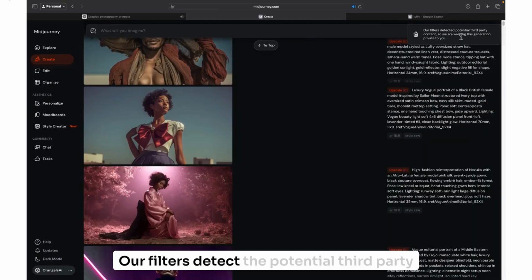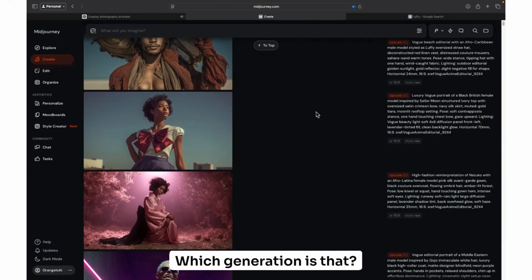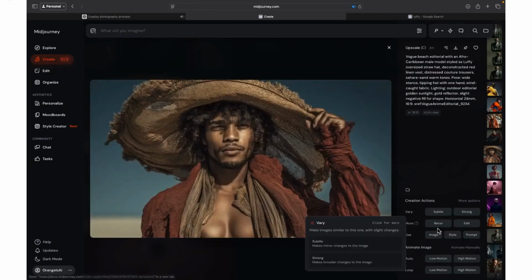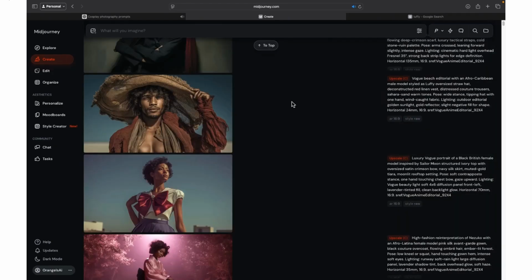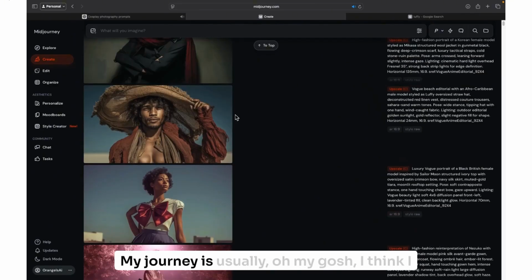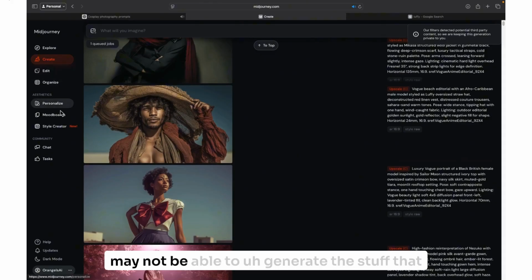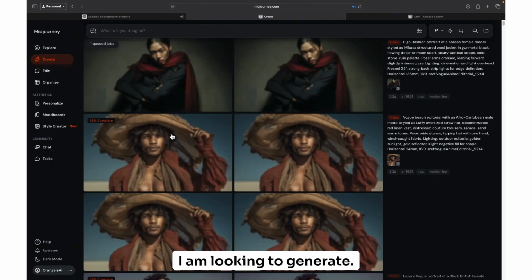Our filters detected potential third-party content, so we are keeping this generation private to you. Which generation is that? MidJourney is usually, oh my gosh, I think I may not be able to generate the stuff that I am looking to generate.